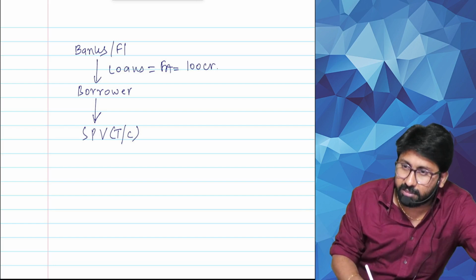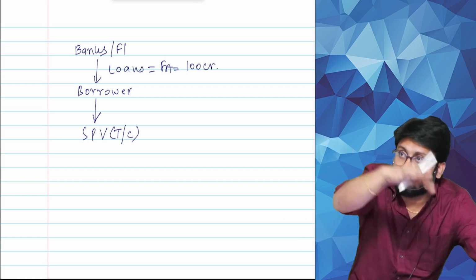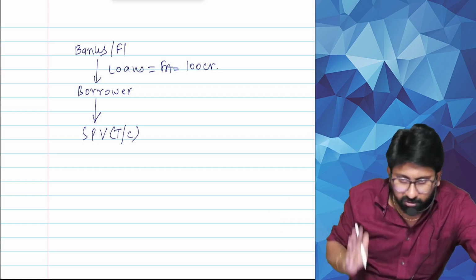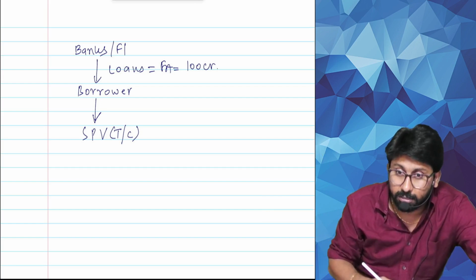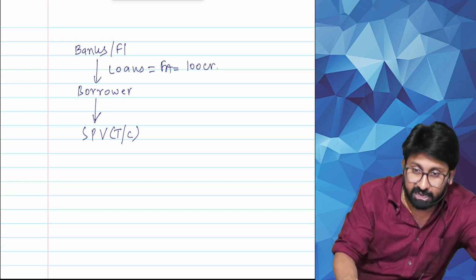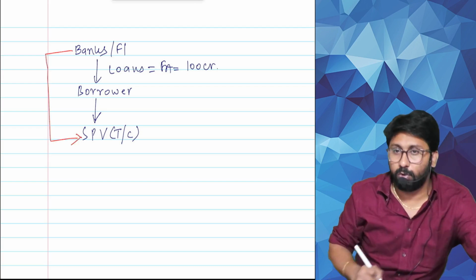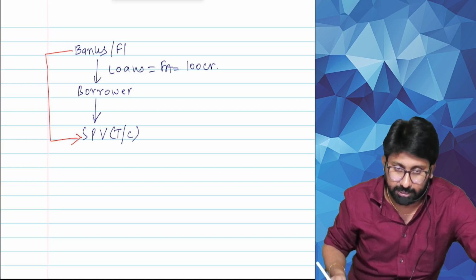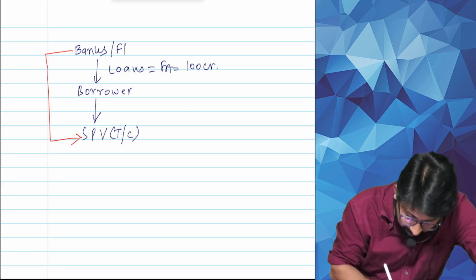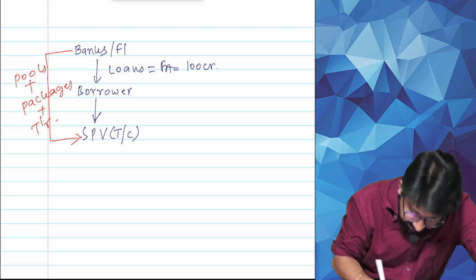The bank became out of funds. It doesn't have funds now, so it has to become a seller. Sell what? Loans or financial assets. It will sell loans to a person called a Special Purpose Vehicle. It will pool, package and transfer. Three things will be there.